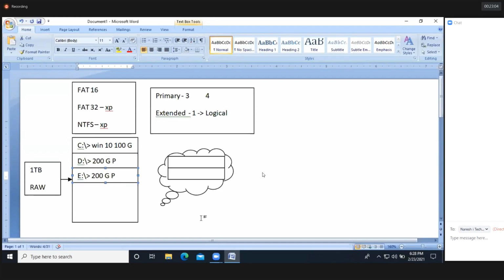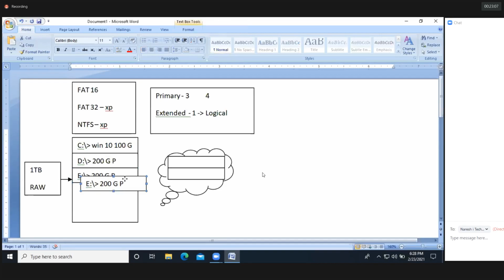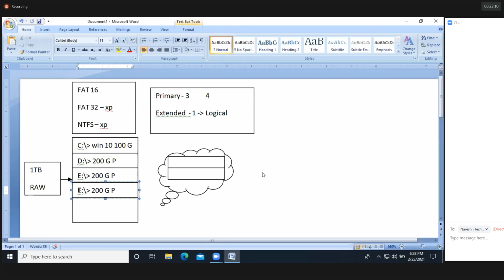Again, I'm creating one more partition called F. This is also 200 GB. So I created 4 primary partitions. More than 4 primary partitions, we are unable to create here, even if we have the space. The total size of the hard disk, how much, guys? 1 TB. Of the 1 TB hard disk, I utilized 100, 300, 500, 700. So approximately we are wasting 300 GB more.